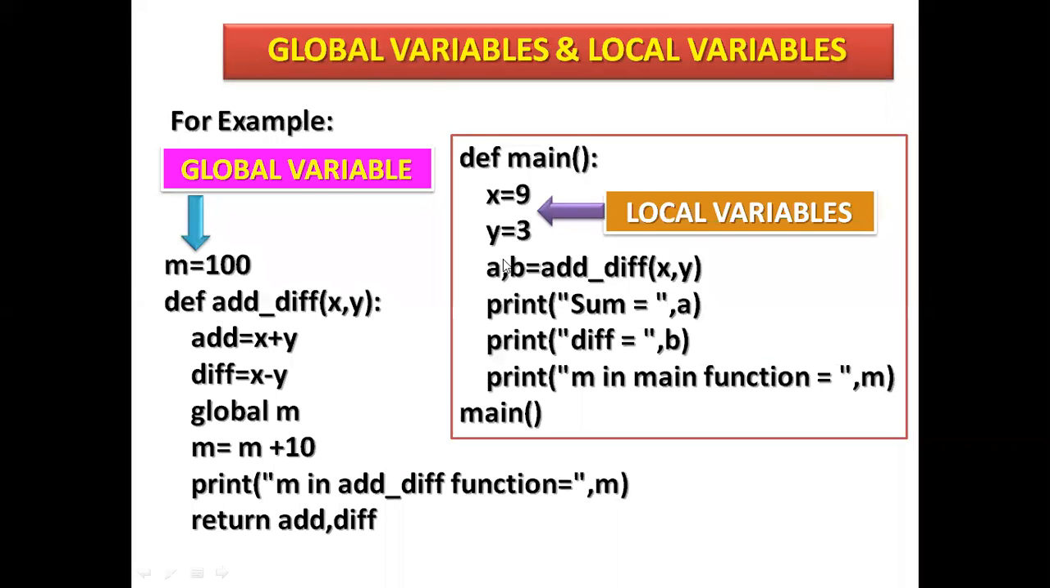So here x equals 9, y equals 3, both variables x and y have the values 9 and 3 here. Now AB, what is AB? AB is a variable equal. So in this, x and y are declared in the argument. Here it is declared as a, b. These are variables equal to add_diff.